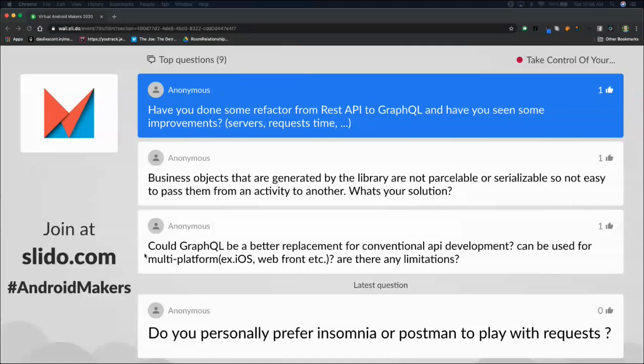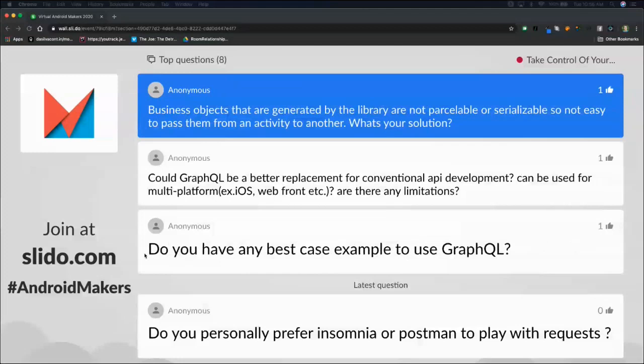Business objects that are generated by the library are not parcelable or serializable. It's not easy to pass them from one activity to another. What's your solution? I'm actually curious if this question came in near the beginning or not, because my solution relies on the interface contracts and taking your GraphQL response and mapping it to a data class that you create, either through extension functions or doing it right inside the API response. And then you can make your implementations parcelable or serializable to pass them around. So I hope that answer makes sense.